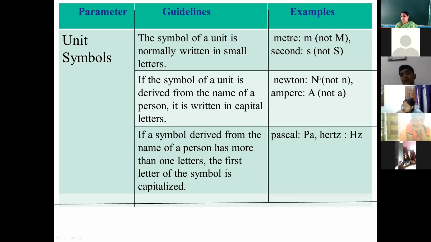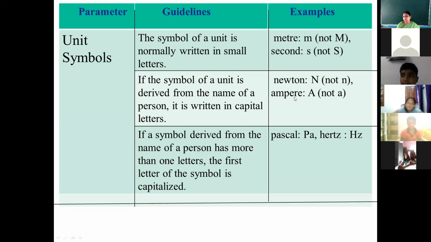Why capital N? Because it is the unit which is kept on the name of a person, or you can say the name of a scientist. So its symbol we will write in capital N, not small n. In the same way, unit of current is ampere. So symbol is capital A, not small a.